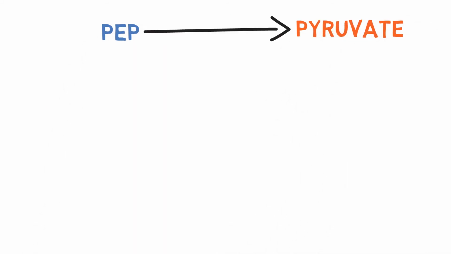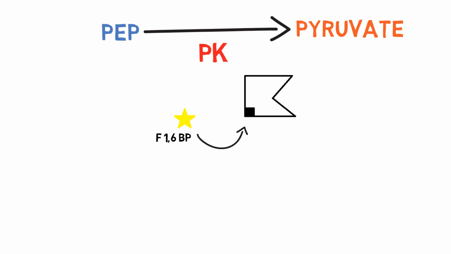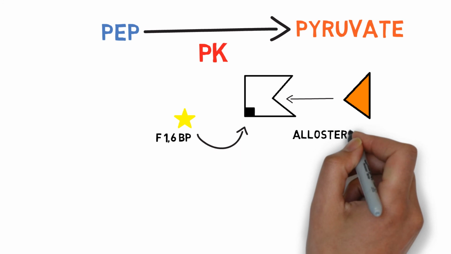The next regulatory step is converting PEP into pyruvate, which is done by the pyruvate kinase enzyme. This is the last step in glycolysis. Excess fructose 1,6-bisphosphate produced in the second main step binds to its allosteric site on pyruvate kinase and facilitates the reaction by activating the enzyme.